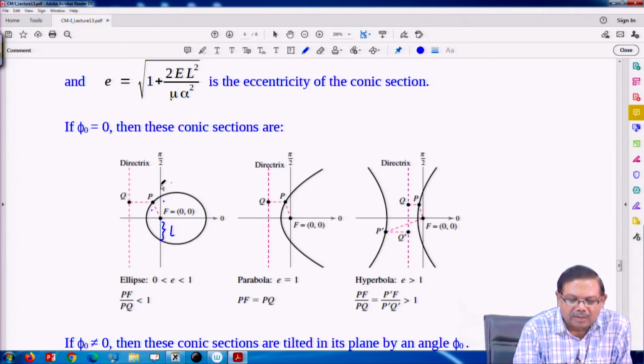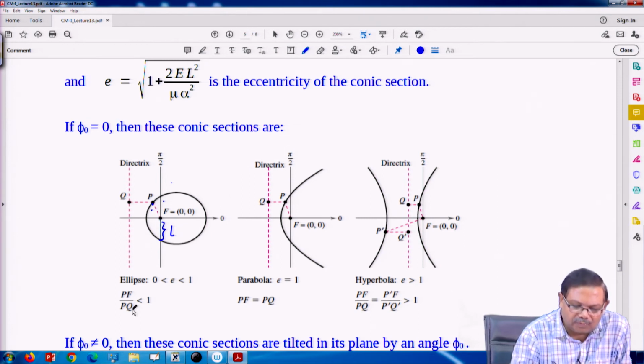Okay. So, for ellipse, eccentricity is between 0 and 1. What is eccentricity? Eccentricity is the ratio of the distance from the particle to the focus and the perpendicular distance from the particle to the directrix.